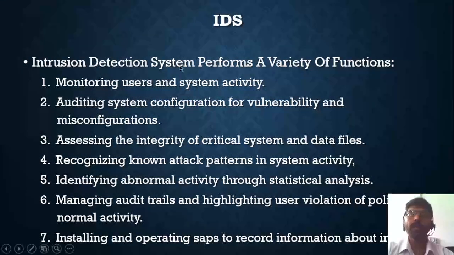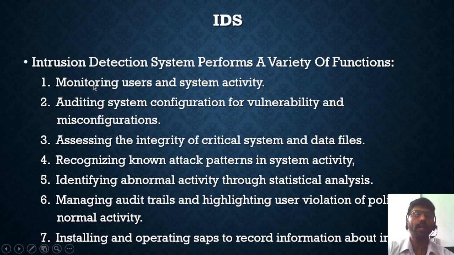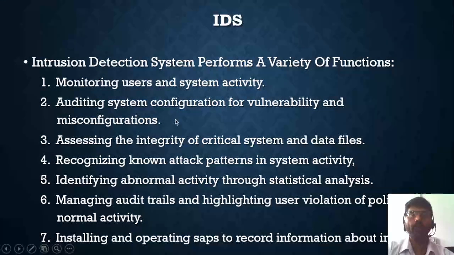IDS performs a variety of functions. The first is monitoring users and system activity. If users and systems are doing any work or activity, it is continuously monitored. Second, auditing system configuration for vulnerability and misconfiguration. Whenever any activity is going on, it does auditing.